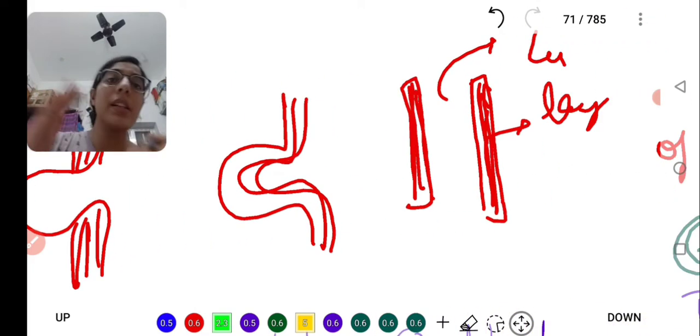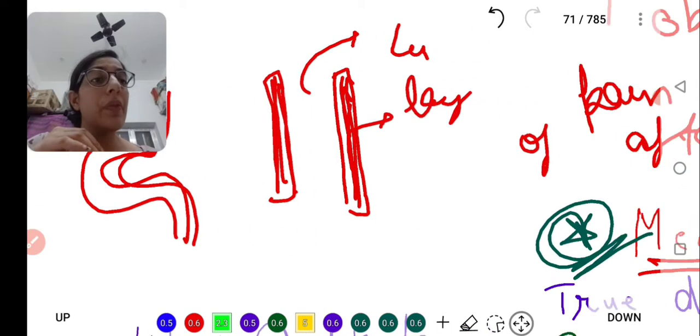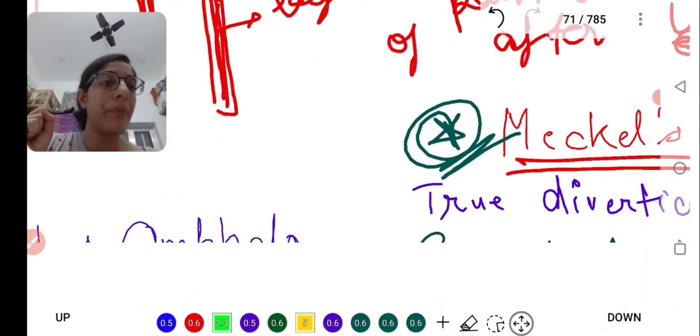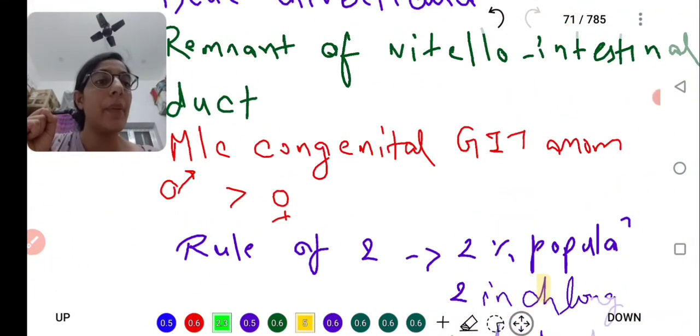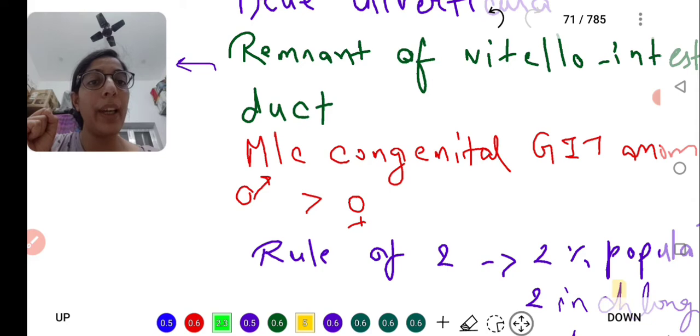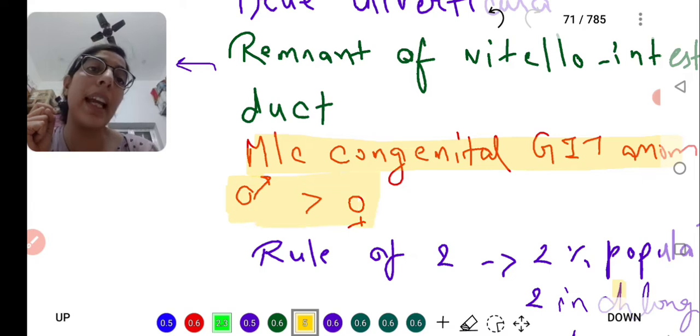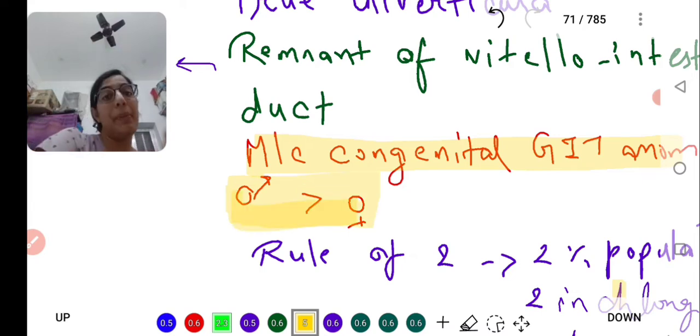So what is Meckel's diverticulum? First important thing is that it is a true diverticulum. It develops because of the remnant of the omphalomesenteric duct or vitellointestinal duct. Okay, these are the 2 most important points. Then the third point is that it is the most common congenital anomaly, seen in the male child more commonly than the female child. And the rule of 2.